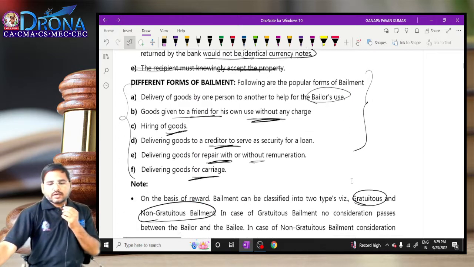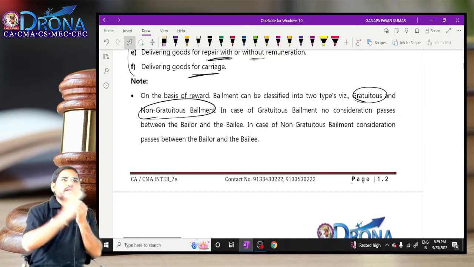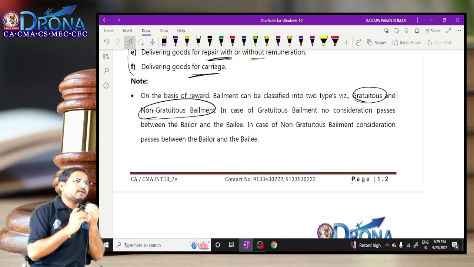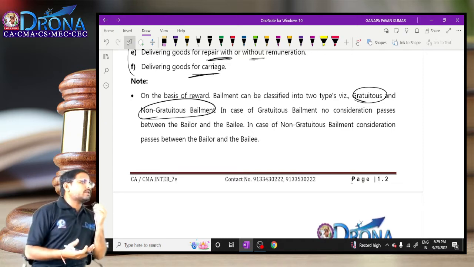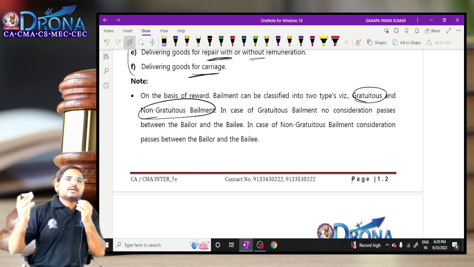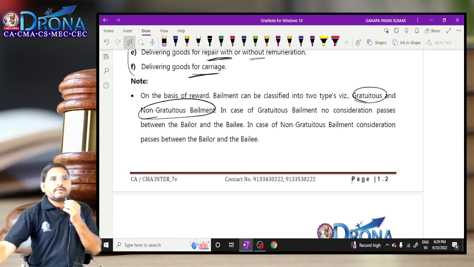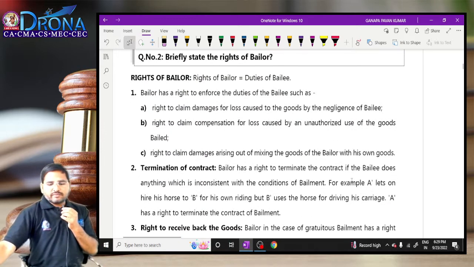Now, in the bailment contract, there are two types of bailment contracts: gratuitous bailment and non-gratuitous bailment. In case of the gratuitous bailment, the benefited person might be bailor or bailee, but in non-gratuitous bailment, both parties will be benefited. Next, rights of the bailor.